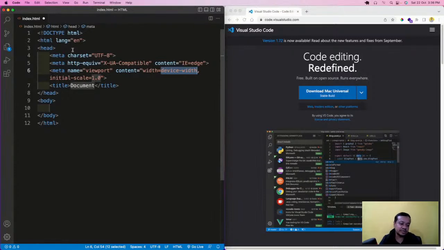What does this doctype HTML mean? Doctype HTML means this is HTML version 5. HTML is governed by a committee known as the W3C committee, and this W3C committee sits in the US because they invented the internet. They invented everything.